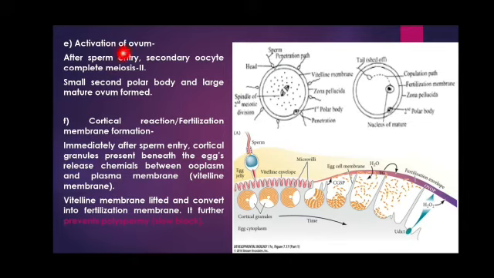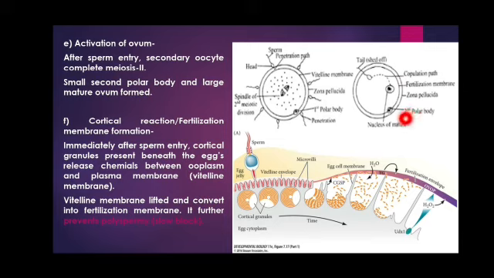Because of this contact, there is one more change in the membrane, that is called the depolarization of the membrane. It will act as a fast block to polyspermy. Now no more sperms can enter this egg cytoplasm. So this is the first mechanism to prevent polyspermy, and it is called the fast block, because as soon as one sperm enters, the depolarization of the membrane occurs.